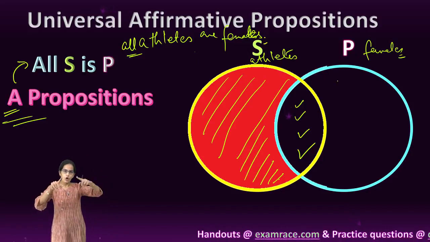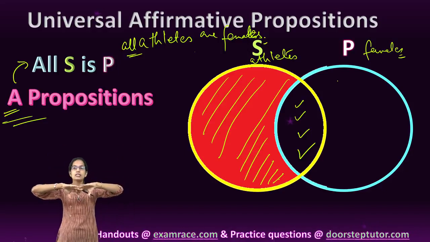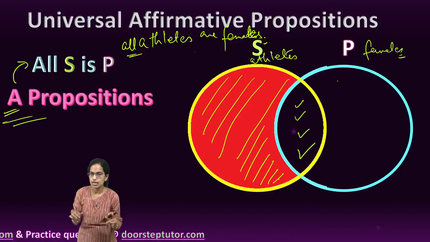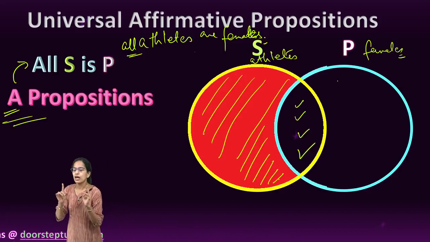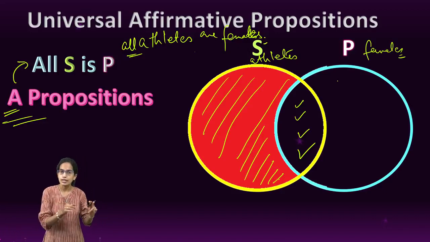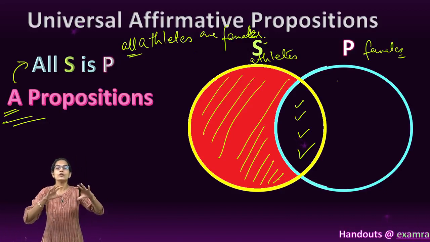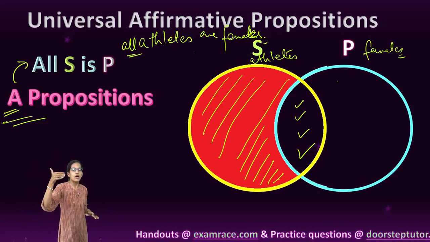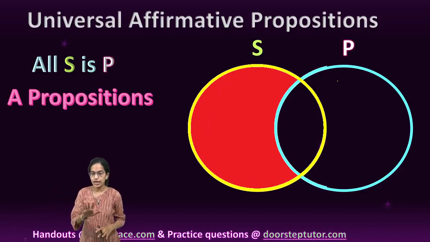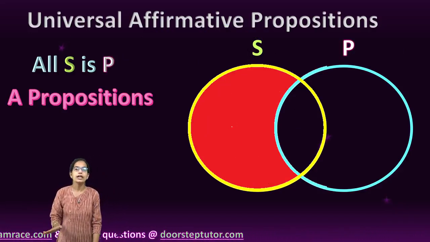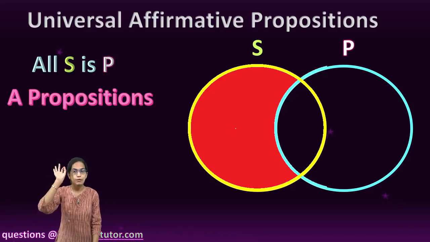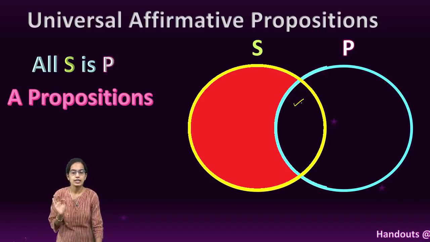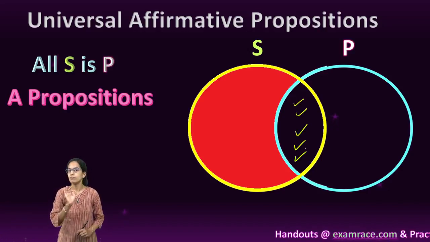And this depiction of two overlapping circles is known as Venn diagram, a very basic concept laid down by John Venn, a logician and a mathematician who tried to explain logic through Venn diagrams. Now, here all athletes are females. I shade or I color the area where the athletes cannot be there who are females. So the only place where athletes would be the region where I have marked tick.